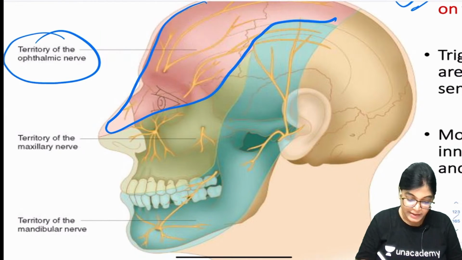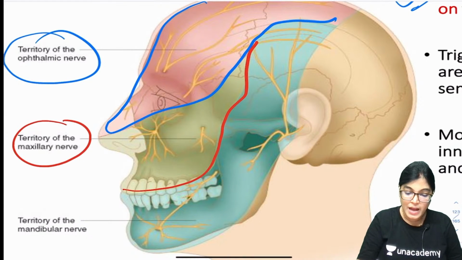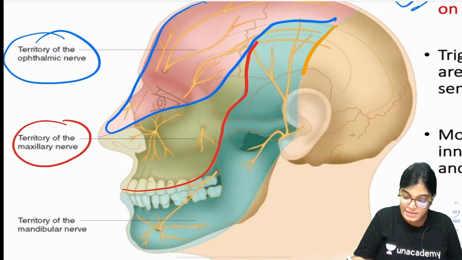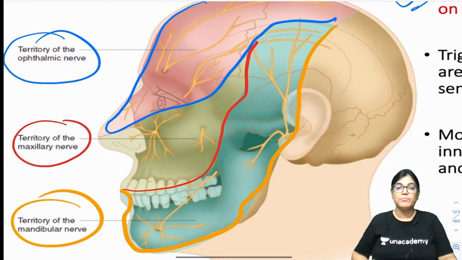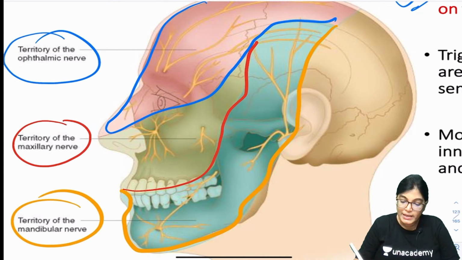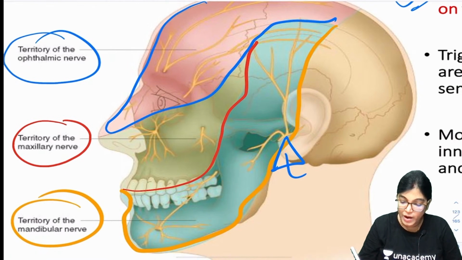Next to it is the territory of the maxillary nerve, and the rest, this territory which you are seeing in green color, is the whole territory of the mandibular nerve. Only the angle of the mandible is not involved here. Why? Because it is getting innervation from the great auricular nerve.